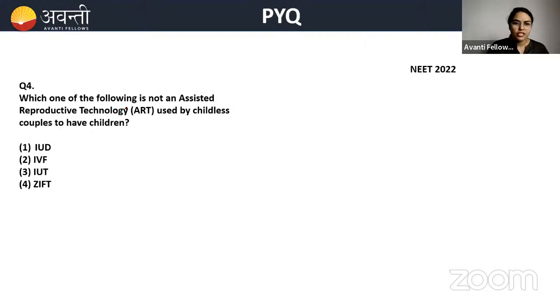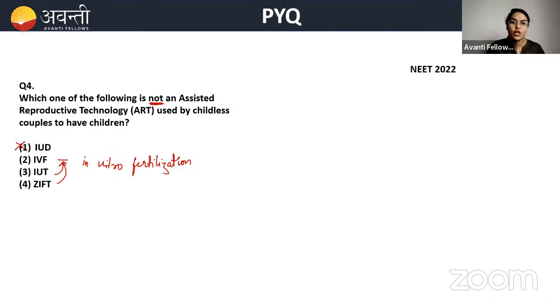So I have ended the poll now. Which one of the following is not an assisted reproductive technology? What is IVF, beta? It is in vitro fertilization. We have studied about it. Under in vitro fertilization you have studied intrauterine transfer and ZIFT. ZIFT is zygote intrafallopian tube transfer, which again comes under IVF. And IUT, intrauterine transfer, also comes under IVF. So what is IUD, beta?